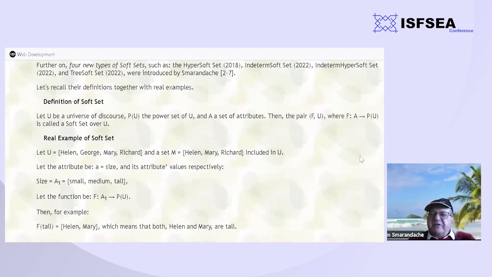So you know the classical definition of the soft set. A soft set is defined as a pair (F, U), where F is a function defined from a set of attributes to the power set of the universe of discourse.